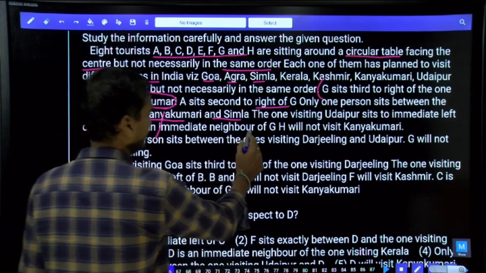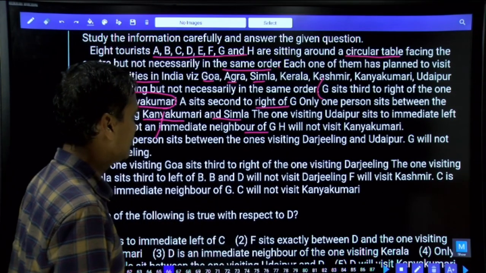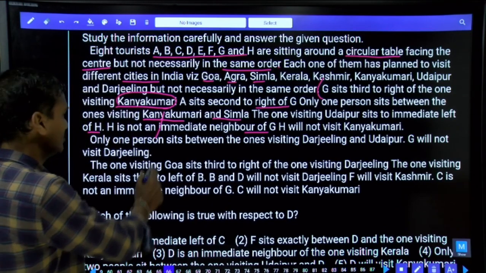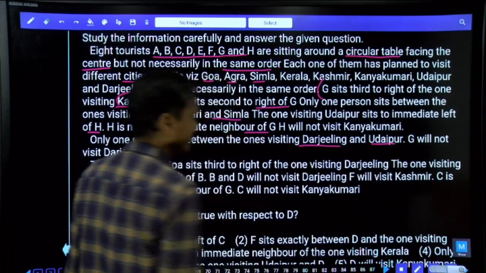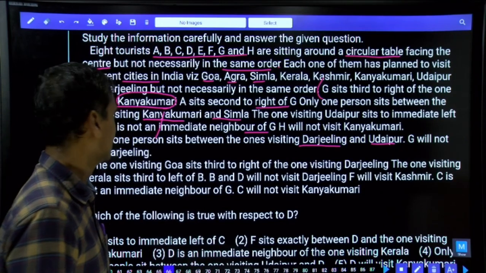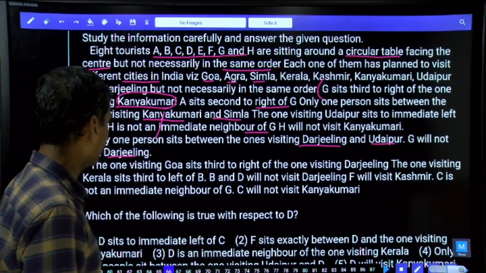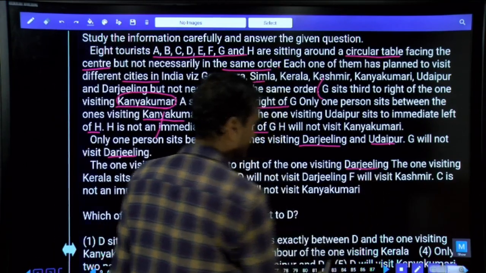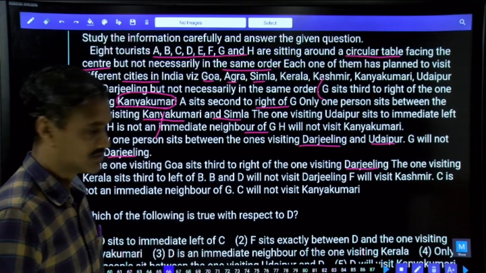The next one: the one who is visiting Udaipur sits to the immediate left of H. And H is not an immediate neighbor of G; H and G are not adjacent to each other. At the same time, H will not visit Kanyakumari. The next one: only one person sits between the one who is visiting Darjeeling and Udaipur. Between the persons planning to visit Darjeeling and Udaipur, there must be exactly one person. And G is not visiting Darjeeling. Next, the one visiting Goa sits to the right of the one who is visiting Darjeeling, again in the anti-clockwise direction.